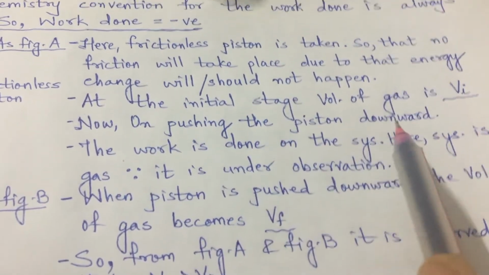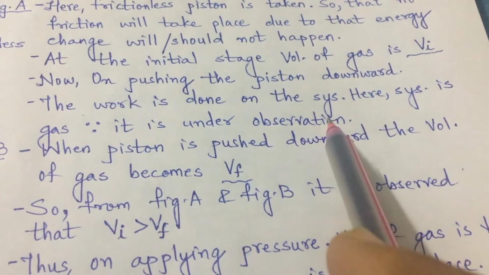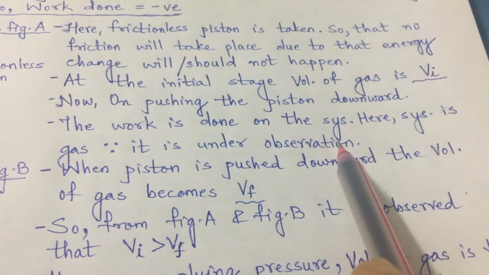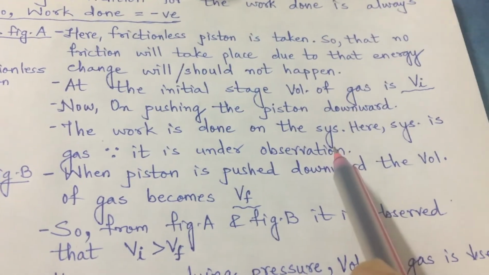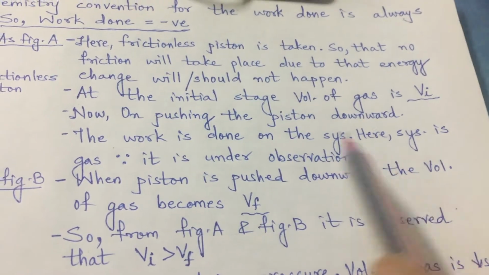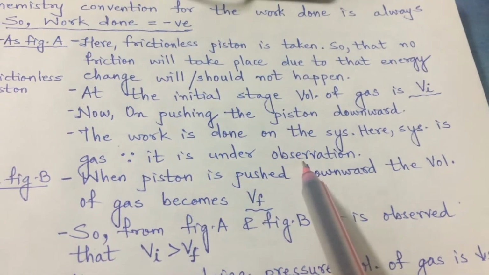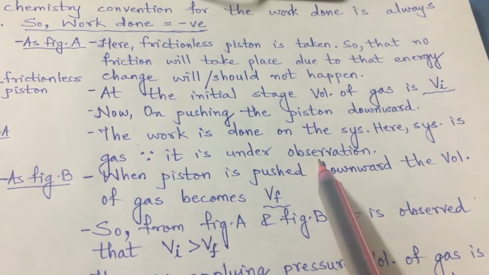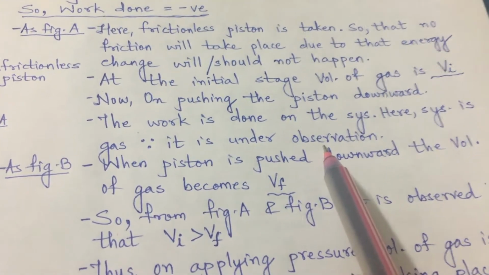On pushing the piston downward, work is done on the system because we have pushed the piston downward, so we can say work is done on the system. Why is it the system here? The system here is the gas because it is under our observation. Gas is filled in the container, so our observation is always on the gas, and that is why the gas in the container is our system.